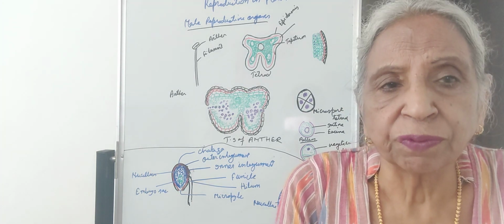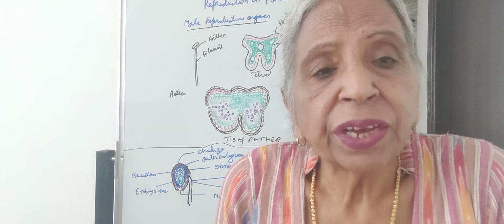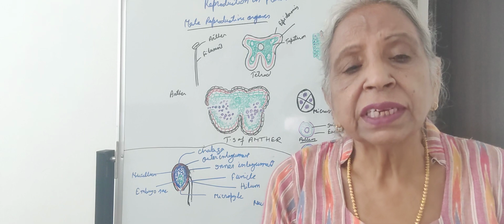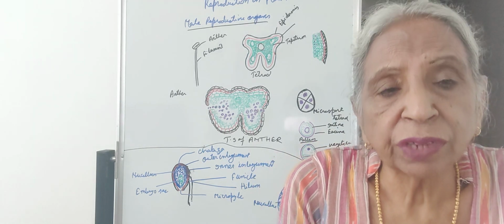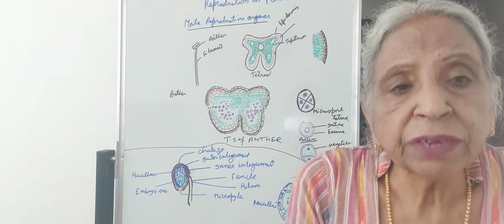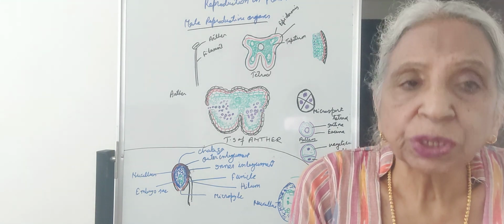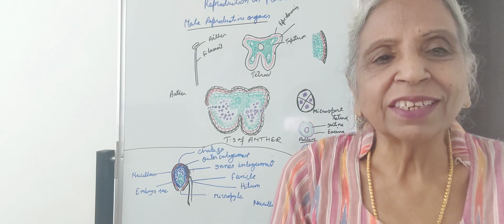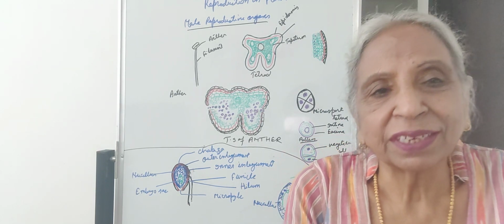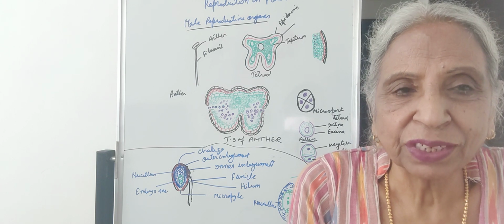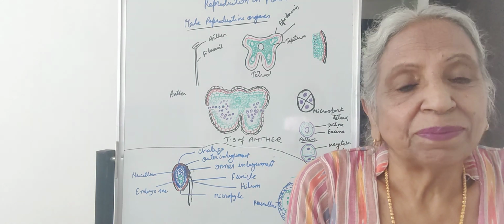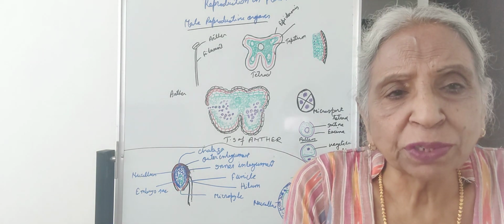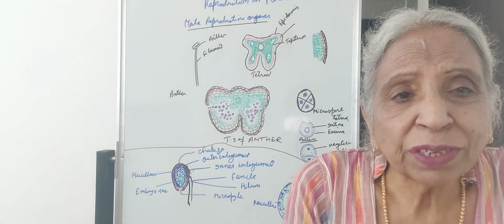Similarly, bryophyllum leaf. Bryophyllum leaf is wavy, it has notches, and in the notches of the leaf, on the margin of the leaf, there are buds which sprout into a new plant. This is also vegetative propagation. So in plants, asexual reproduction is also called vegetative reproduction. And in some cases, in lower plants, it is by spore formation. It is also asexual reproduction.